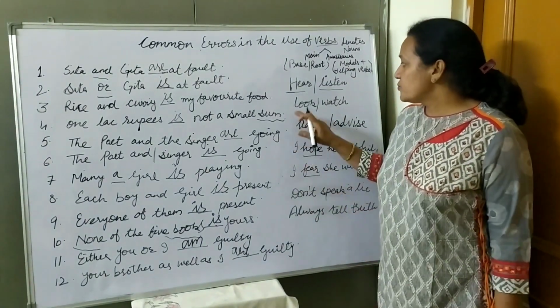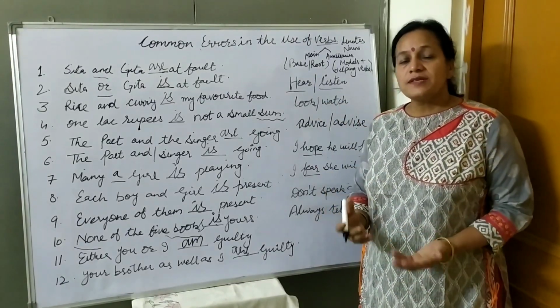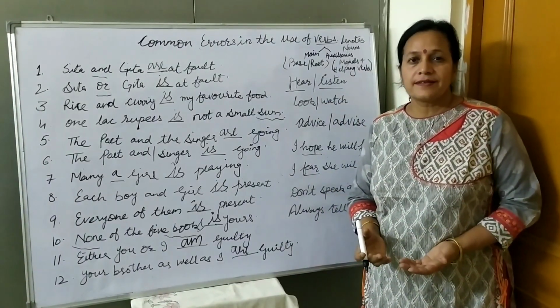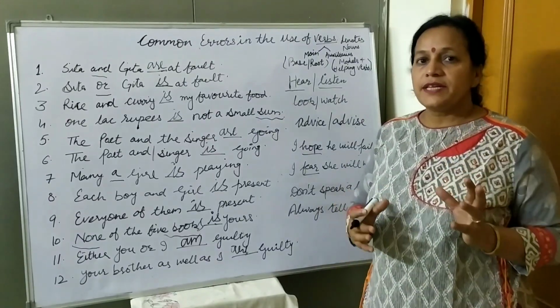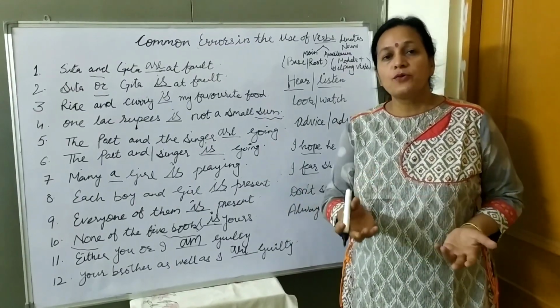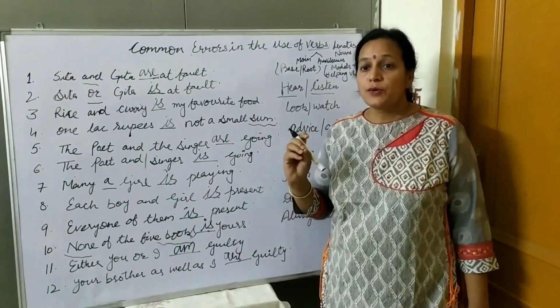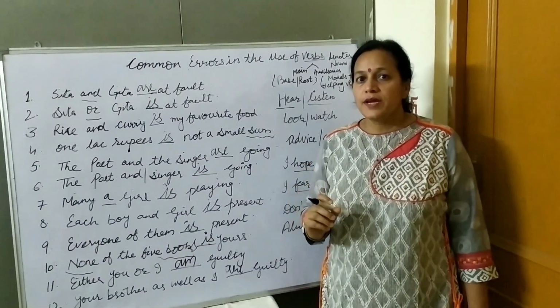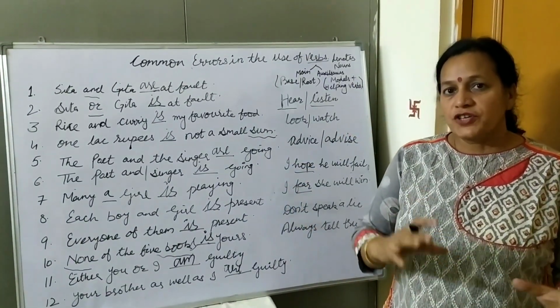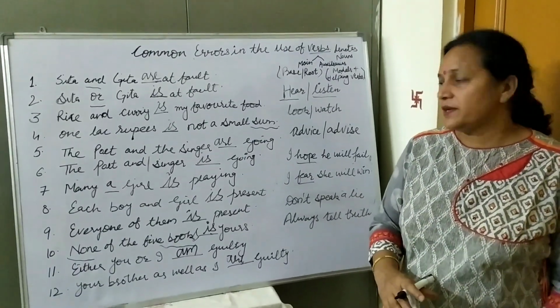Okay. Next word, look and watch. We look at the things for just a general glance. Like I am looking at the TV, means I am looking at the model of the TV, or I am looking around the TV. But if I say I am watching TV, it means I am looking carefully, watching carefully the things that are in the TV.